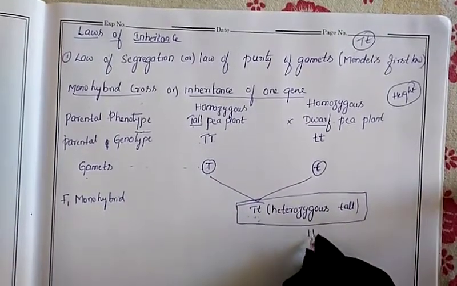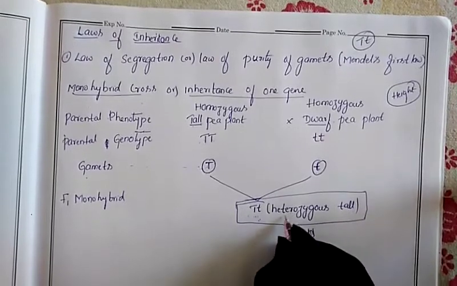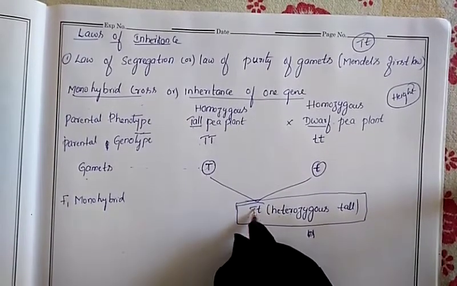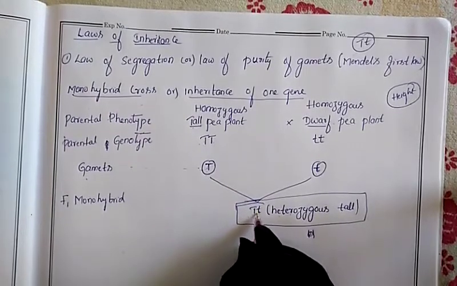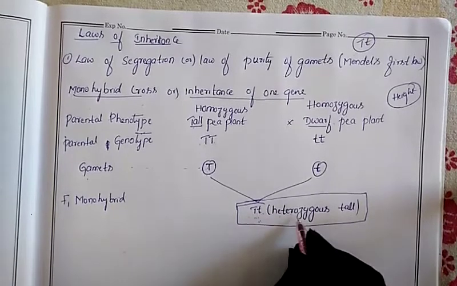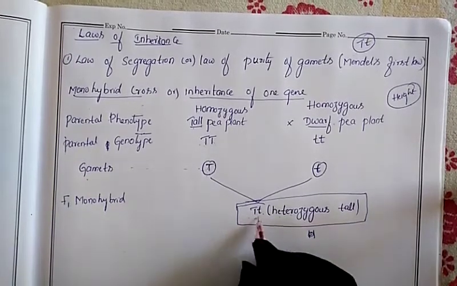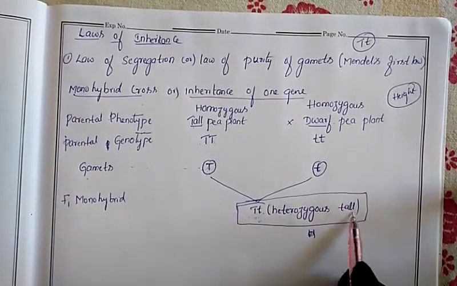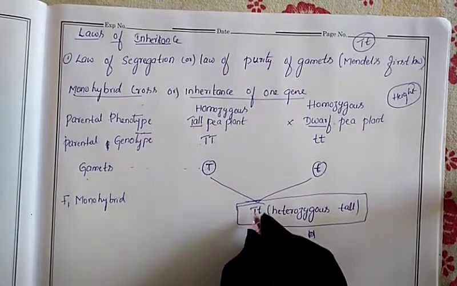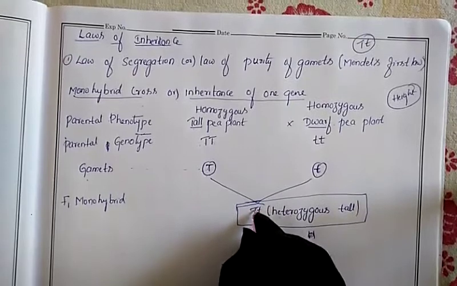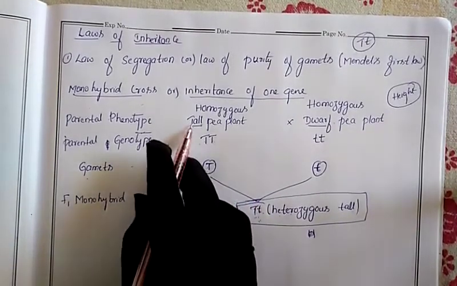Now it is a heterozygous tall. I have written here only. Heterozygous, because this is one type of allele and this is another, so both different alleles are present. That's why we have written it as a heterozygous condition. Hetero means different. Externally, the phenotype of this one is tall, because who is dominant? This T is dominant. Capital letter will be dominant. What character is the capital letter showing? It is showing the tall character.